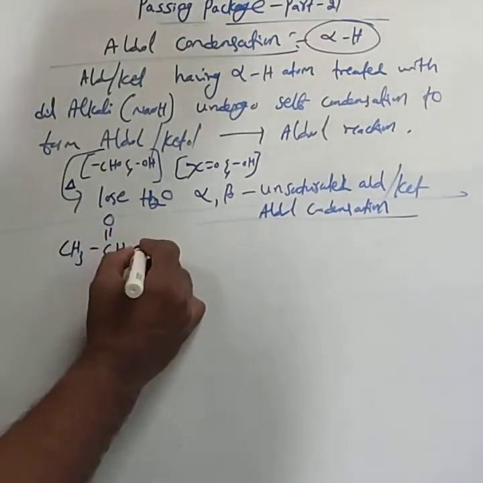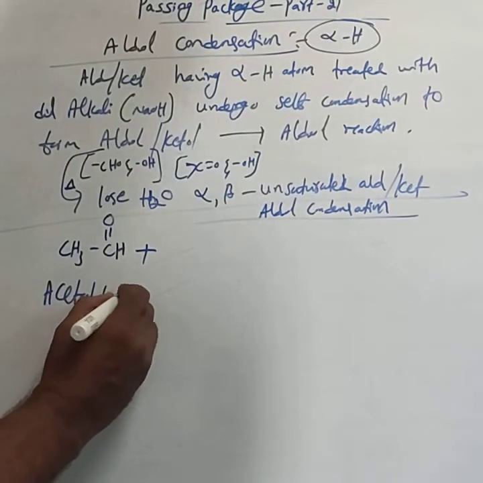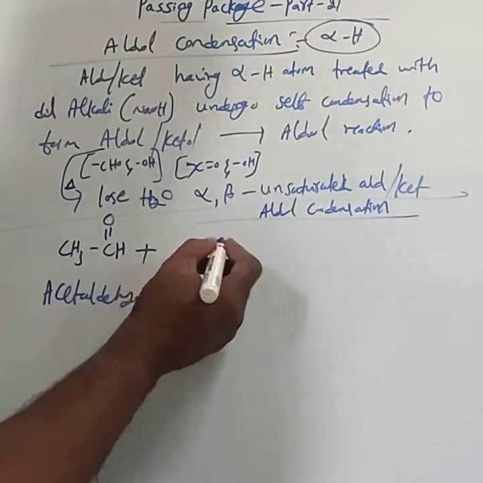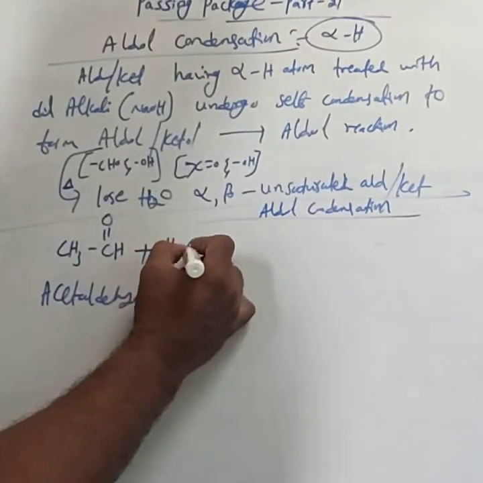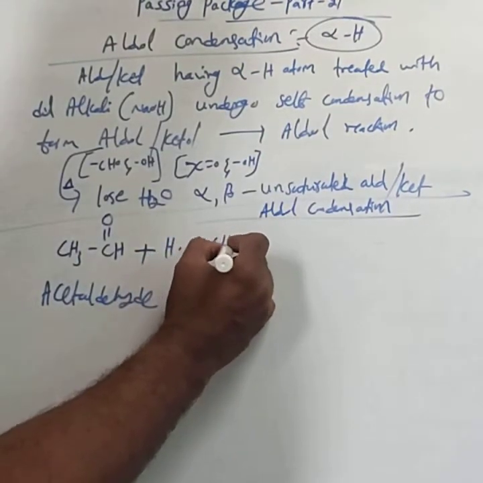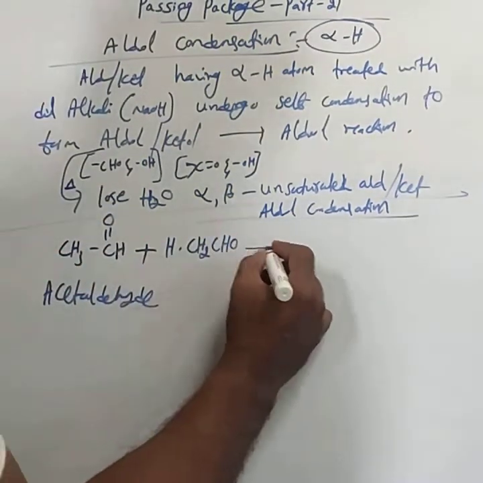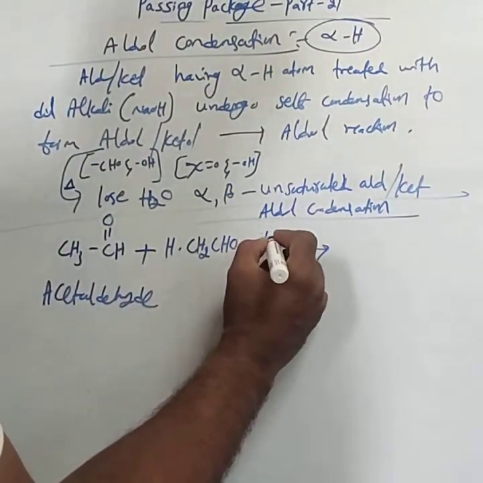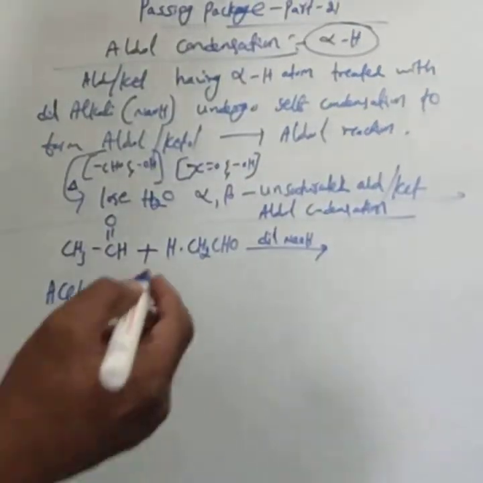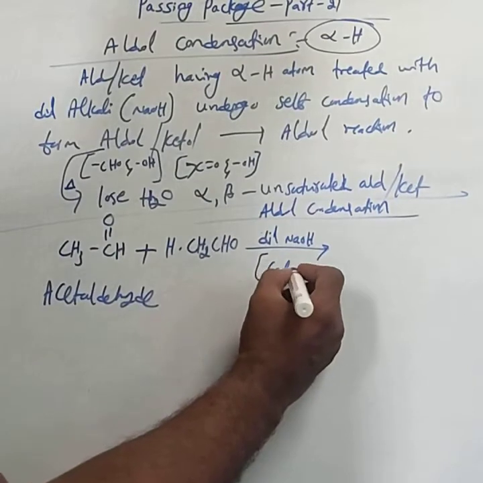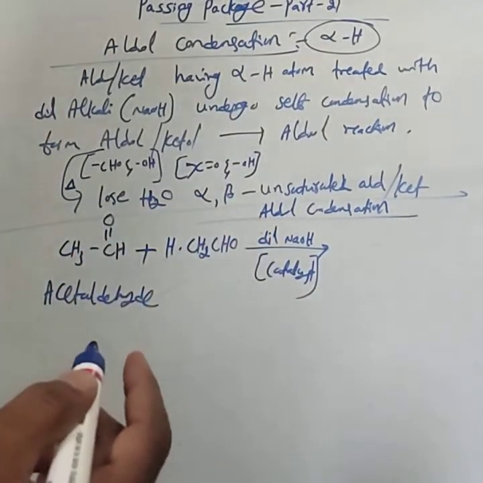You take another acetaldehyde and split that alpha hydrogen atom separately: H CH2CHO. These are 2 moles of acetaldehyde. When treated with dilute NaOH, the role of that NaOH is the catalyst only.